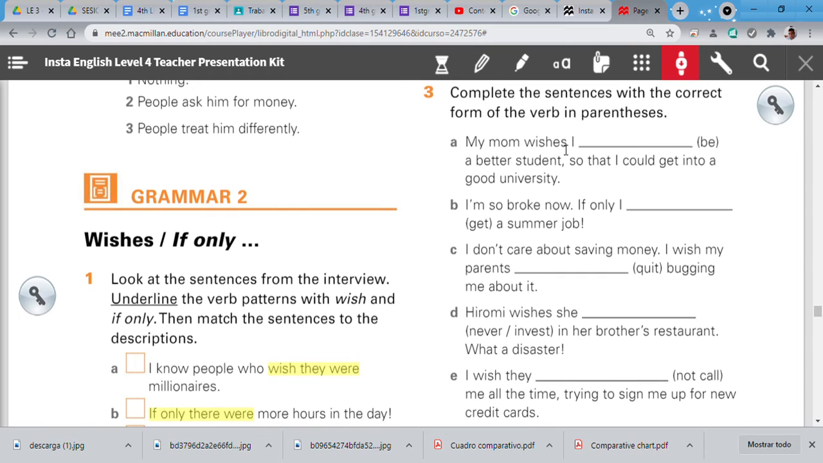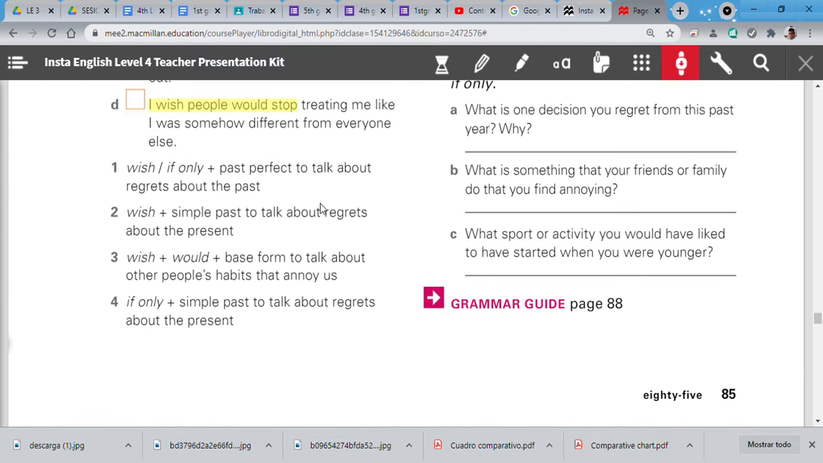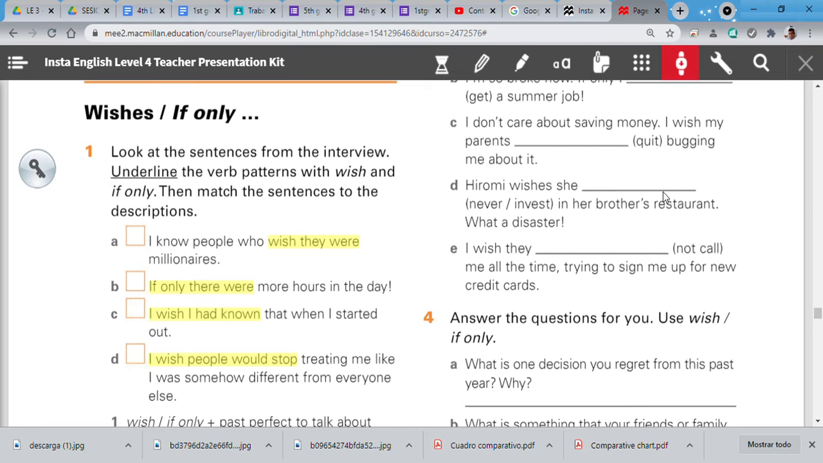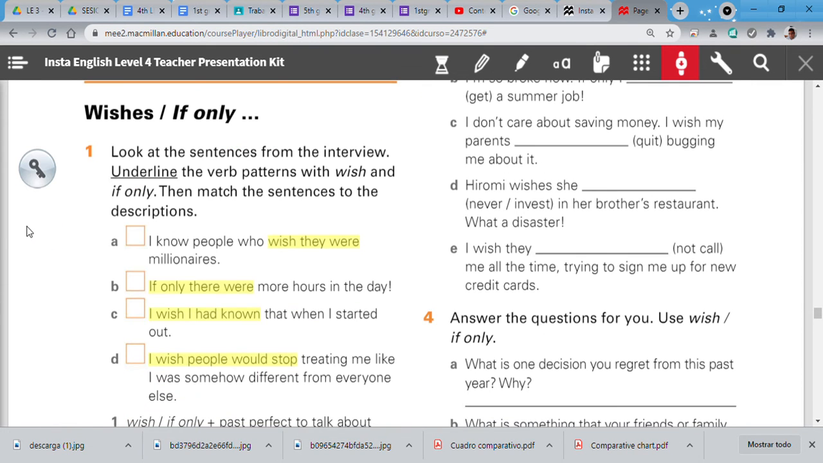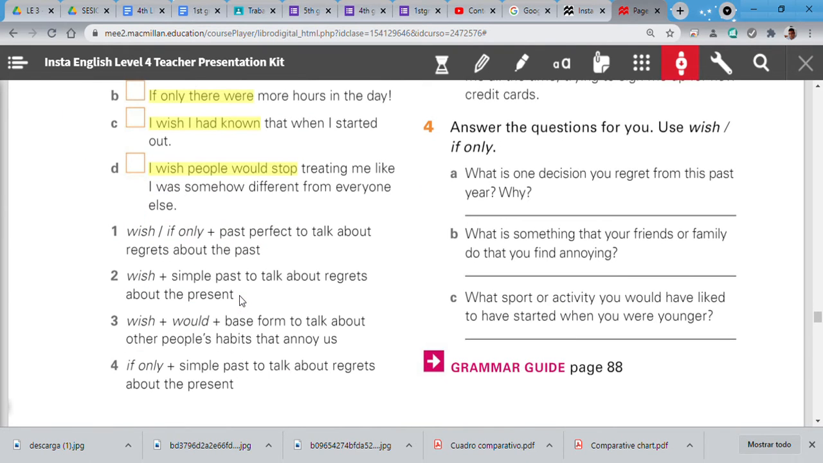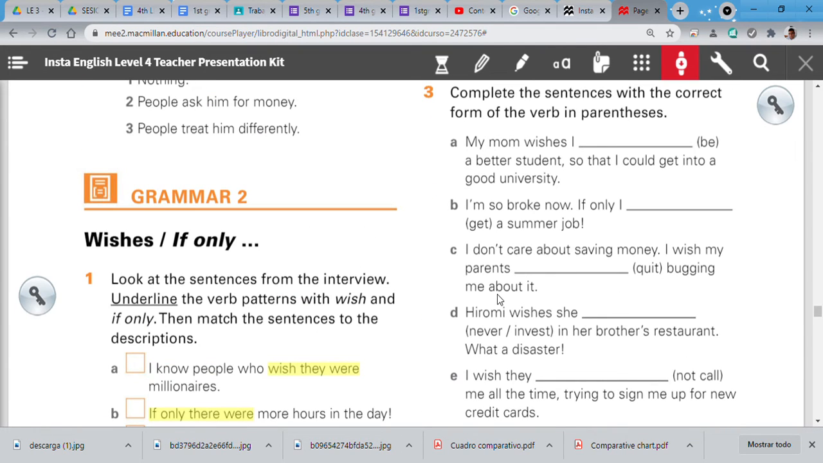My mom wishes I a better student so that I could. Remember, could. Could is what tense? Present or past? In this case, it's past. So what do I use? Simple past, to regret, or if only. A ver, ¿qué tenemos acá? What can you see? Wishes.